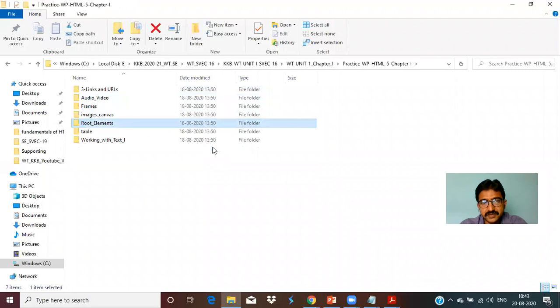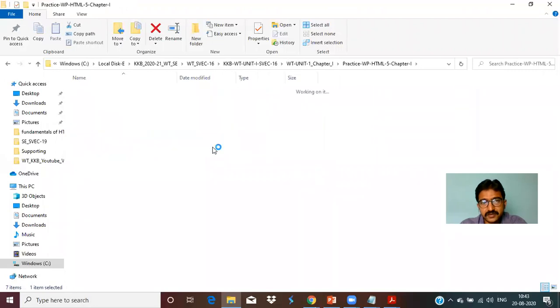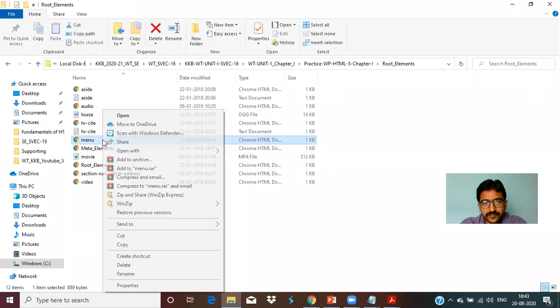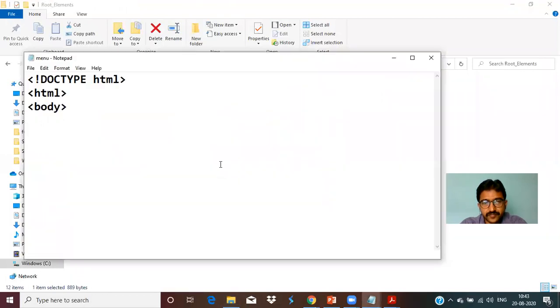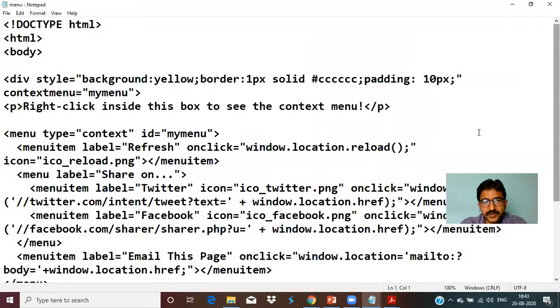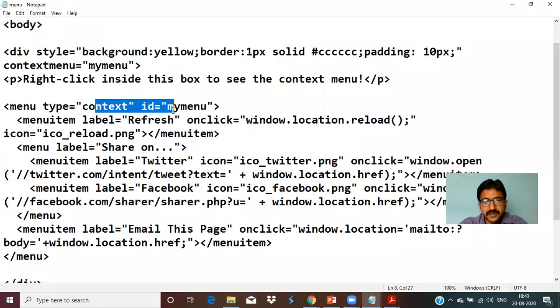And if you see the side menu, because again we have discussed menu, context, ID, menu item, you can see all these attributes, onclick.